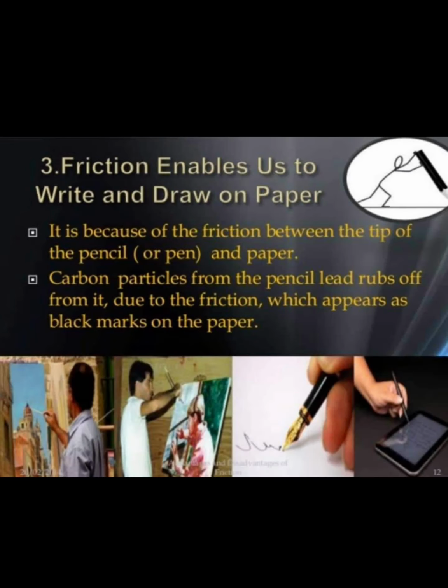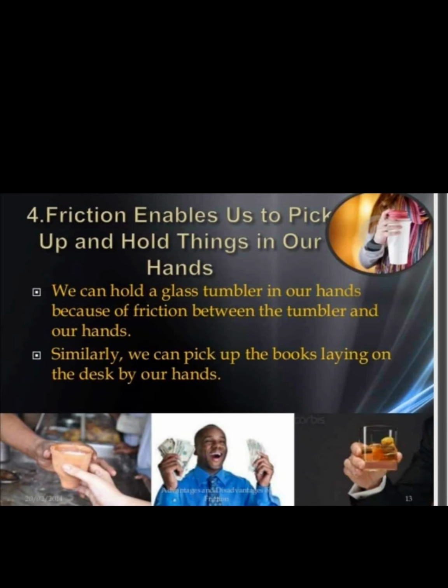Next is the third point. Friction enables us to write and draw on paper. While we are writing, there is a frictional force which acts between the tip of the pencil and the paper. And the next point is friction enables us to pick up and hold things in our hands. How are we holding things, children? If we hold a glass tumbler in our hands, there is a frictional force that acts between that glass tumbler and our hands.